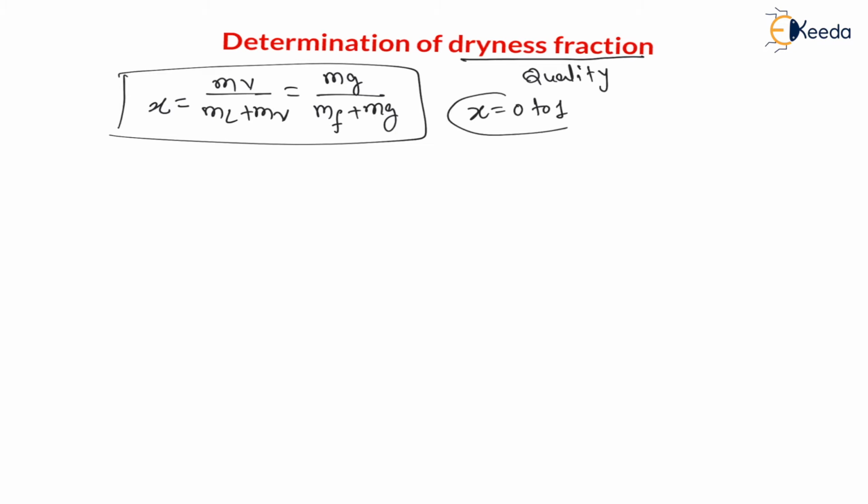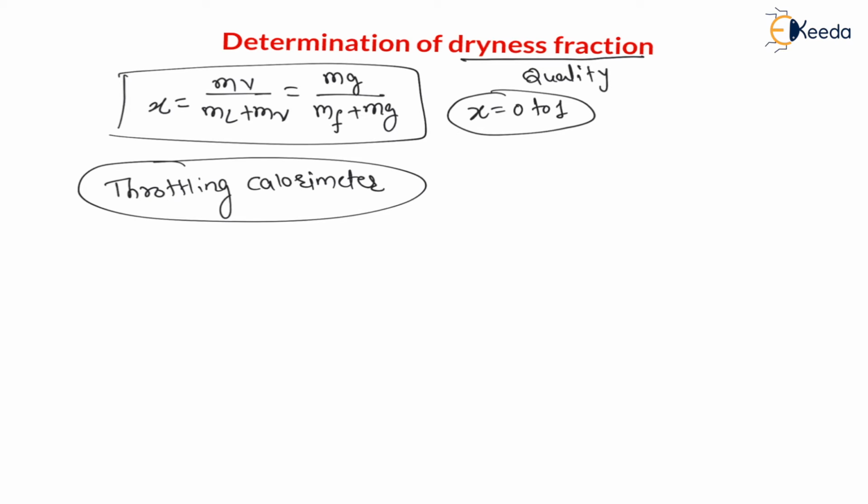Now my dear students, to determine this dryness fraction we have the throttling calorimeter. This throttling calorimeter is used to determine dryness fraction. Let us determine the dryness fraction with the help of the throttling calorimeter.